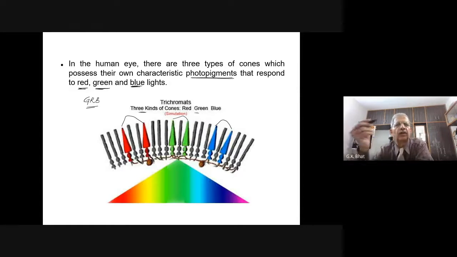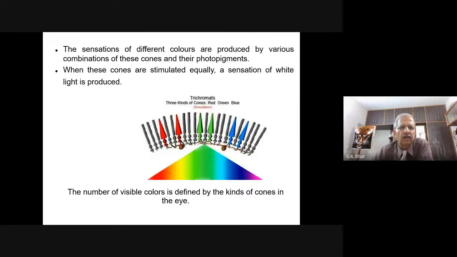So, then the question is, how do we perceive or differentiate other colors? This is because the sensation of different colors in our eye is produced by various combinations of these cones and their photopigments. You can actually try yourself.